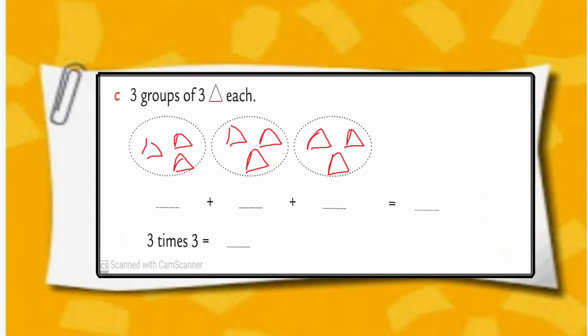3 groups of 3 triangles each. First create 3 groups, then draw 3 triangles in each group. So, 3 plus 3 plus 3, we get 9. 3 times 3 is equal to 9.